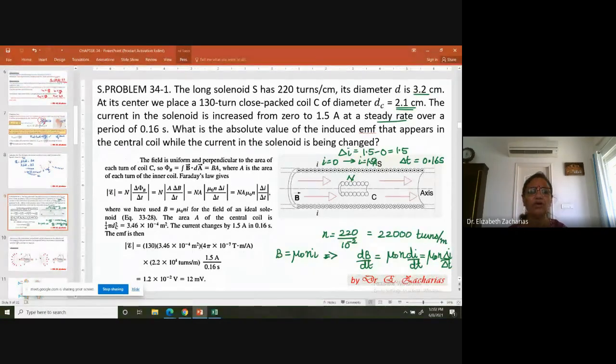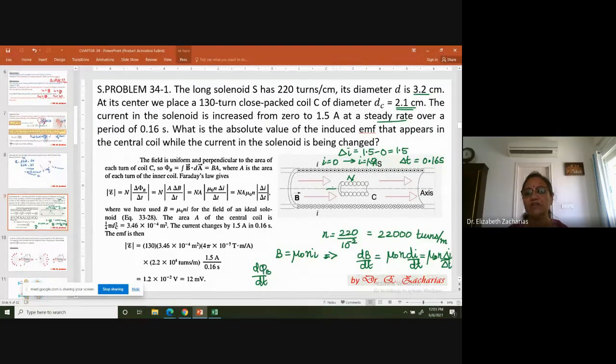But I want not dB by dt. I'm interested in d phi B by dt. So what I'll do here is, I will consider the area. I will have to consider the area.